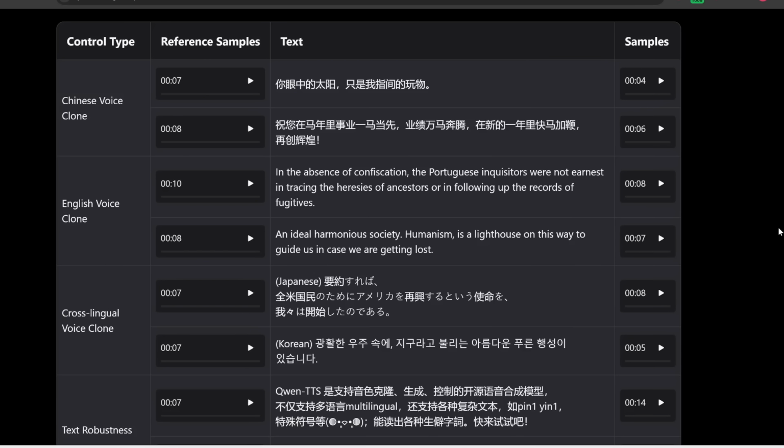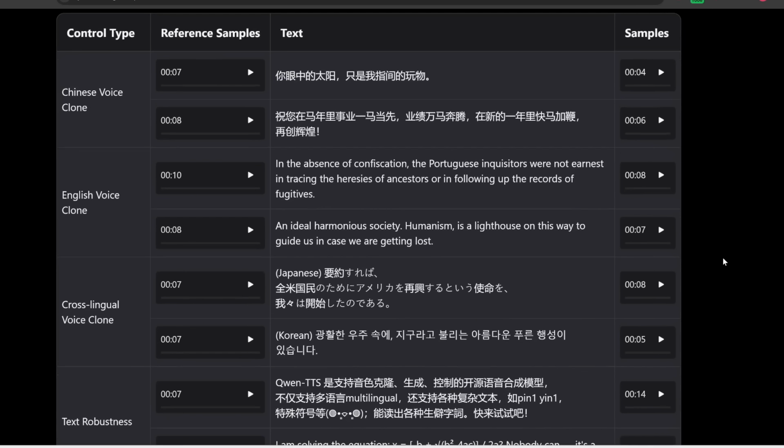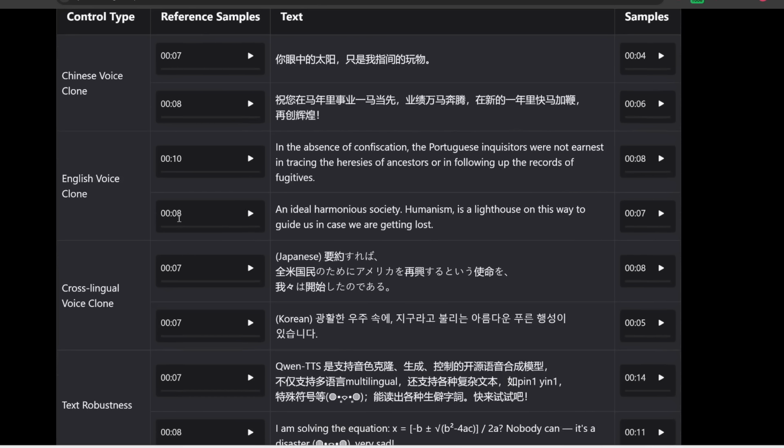Now here's the really awesome thing. In addition to specifying a voice with a text prompt or using one of their pre-built voices, you can also easily just clone anyone with a few seconds of their voice. I'll show you more of my personal examples in a second, but here are some of their examples. So, for example, here is just an 8-second clip of someone's voice. Let me play you the original audio first.